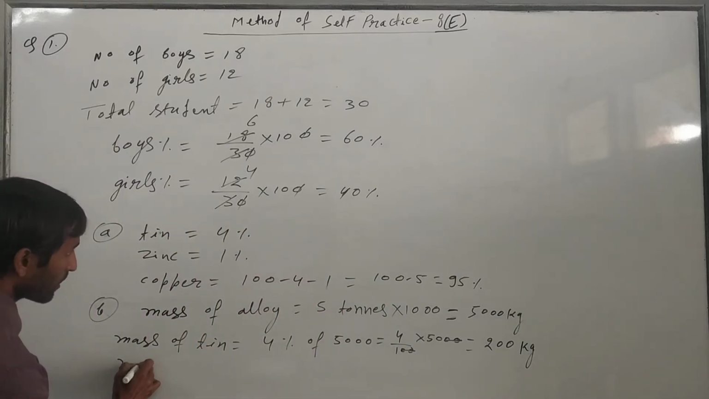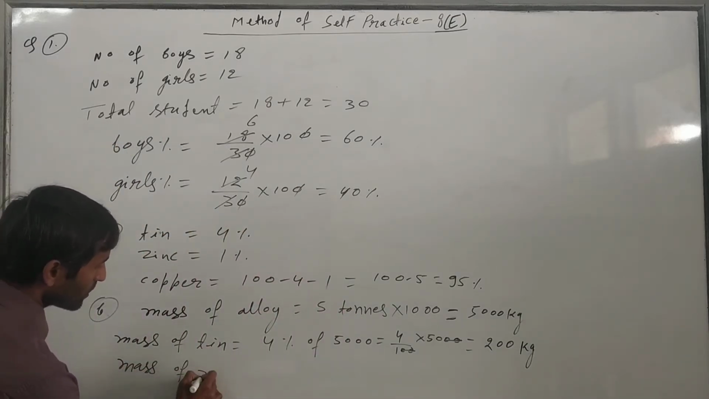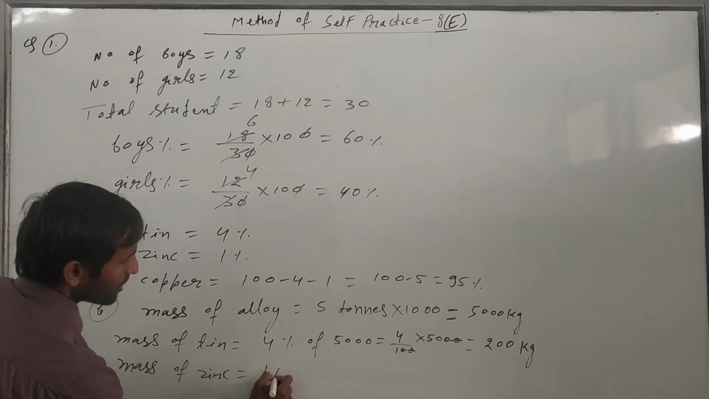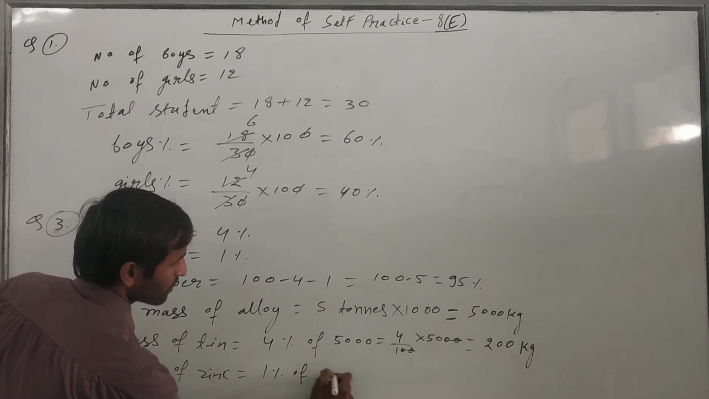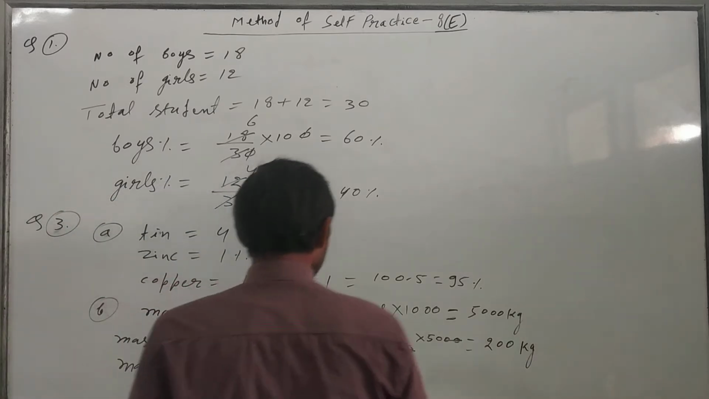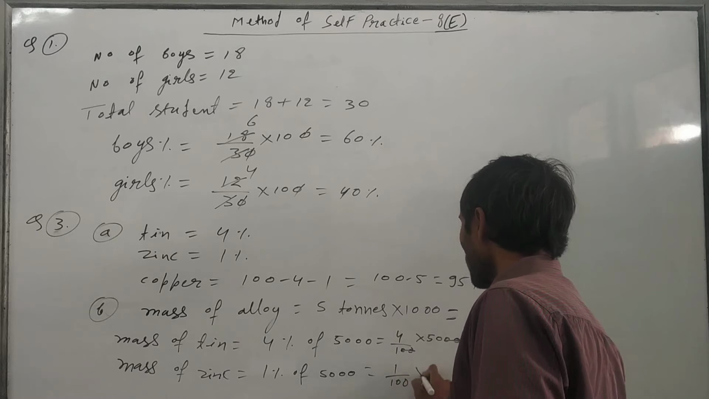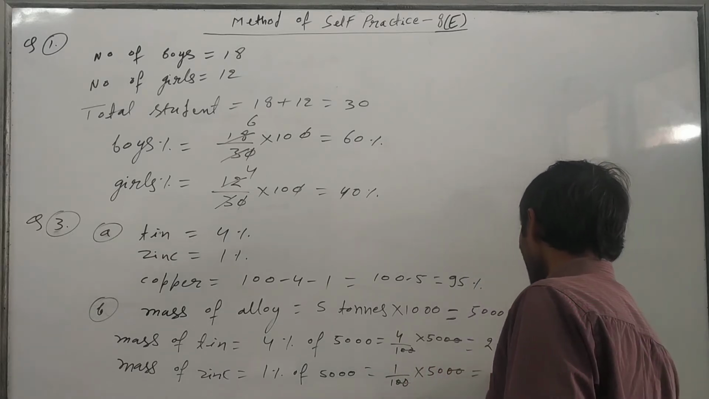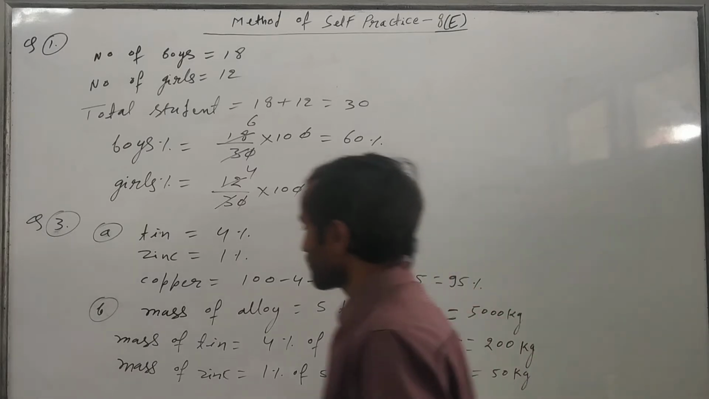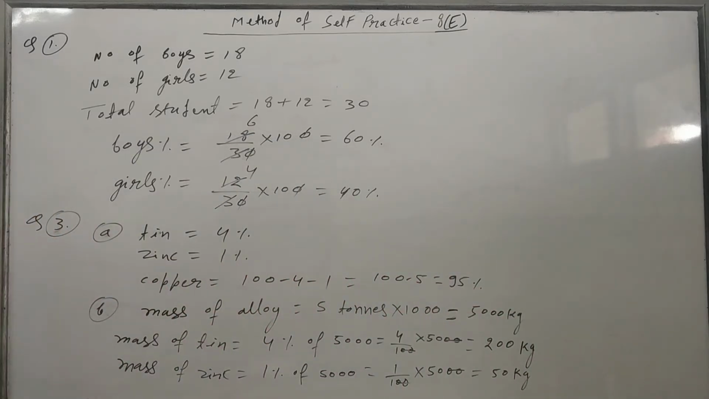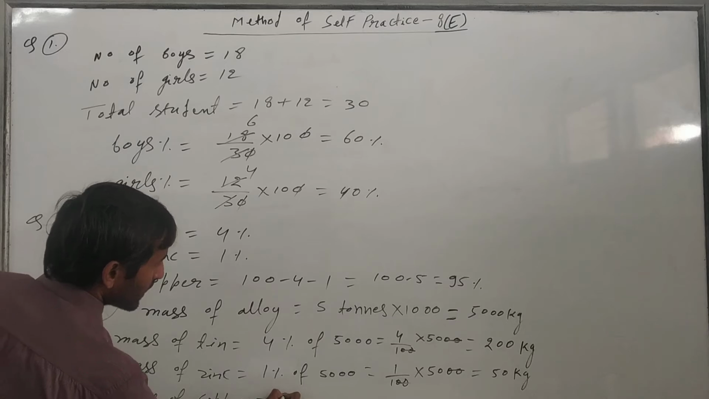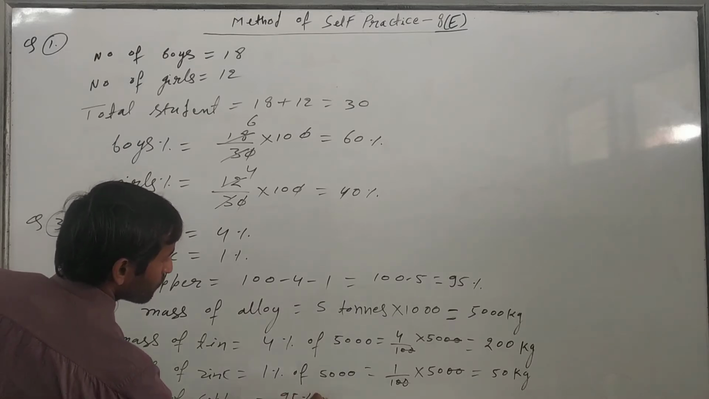Now we have to find the mass of zinc. Mass of zinc is equal to 1% of 5000. How much will it come? Just find 1 upon 100 into 5000. Again 20 will cancel out, and it will come 50 kg. So the mass of zinc is equal to 50 kg. Now we have to find the mass of copper. So the mass of copper will be 95% of 5000.